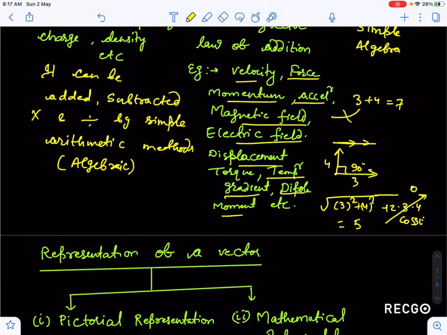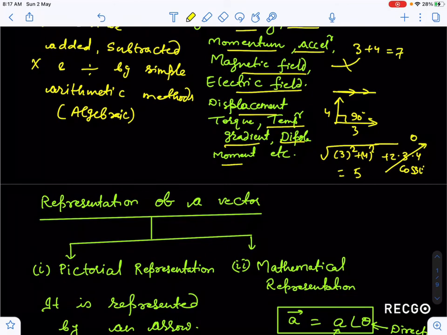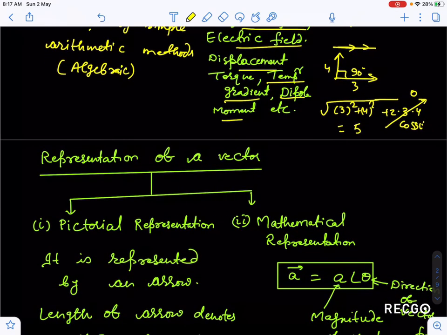Now in this chapter we will be totally focused on vectors. So what are the ways through which we can represent a vector? There are 2 methods of representation of a vector. One is pictorial representation and the second is mathematical representation. What do you mean by pictorial representation?